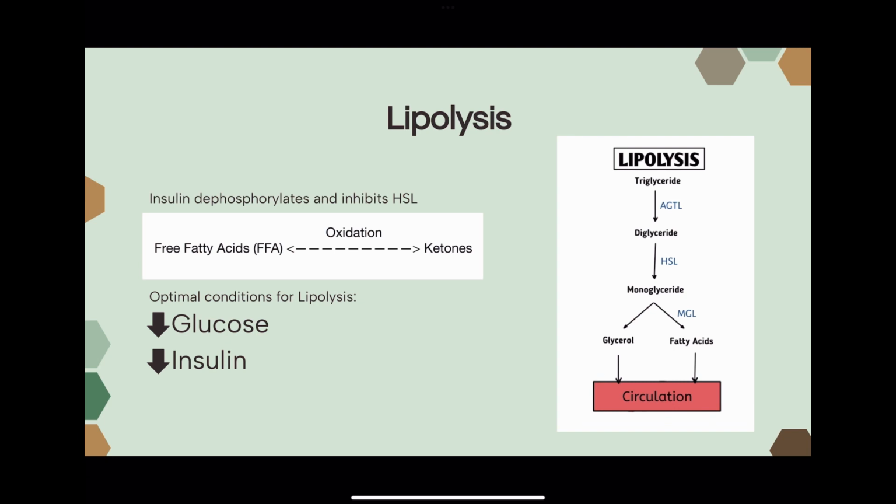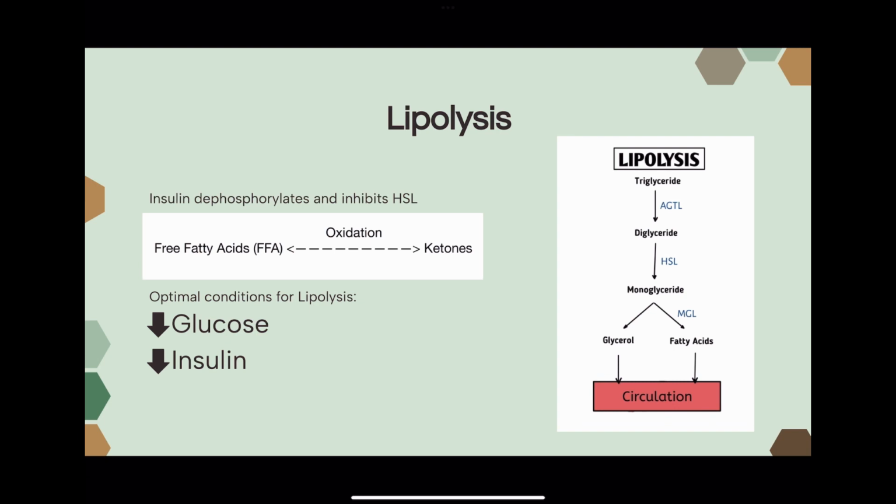Lipolysis is regulated by pancreatic secretions of insulin and glucagon. So it's induced by glucagon and inhibited by insulin. Insulin is a hormone that's released in response to an elevated blood glucose, and it's associated with a fed state. So if we eat food, the energy and the carbohydrates from that food are going to enter our bloodstream, and as a response to that, our body is going to secrete insulin.